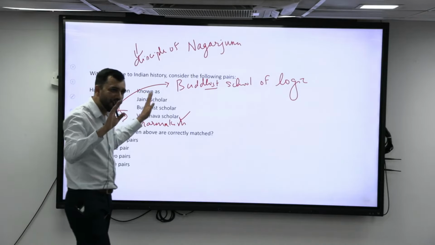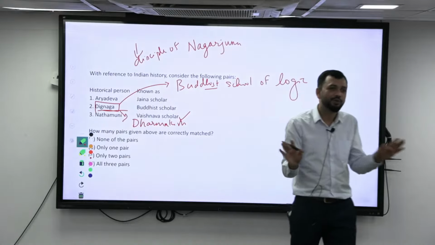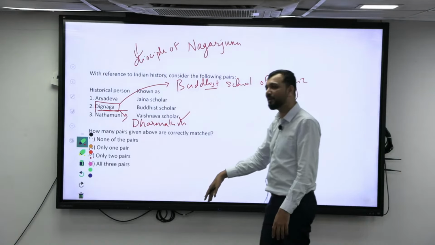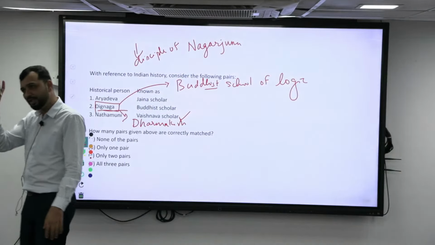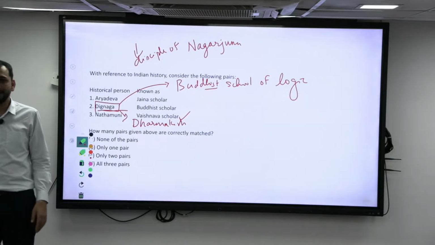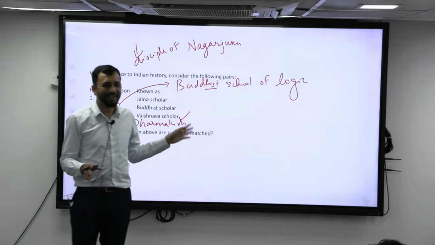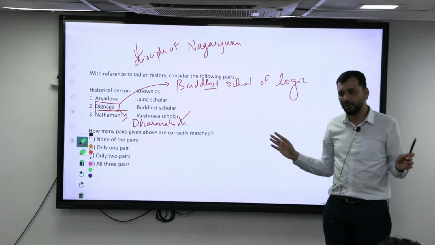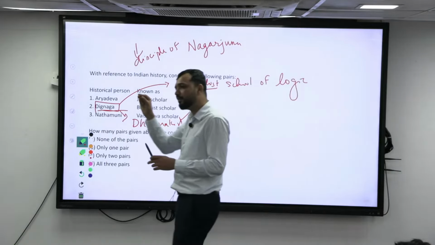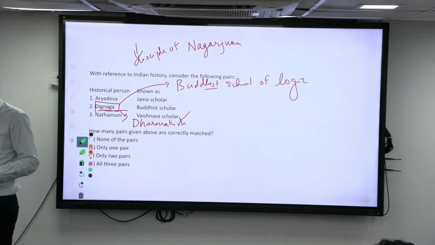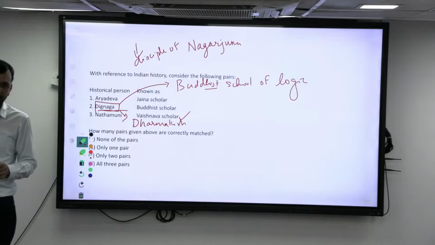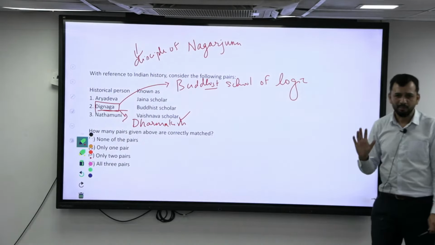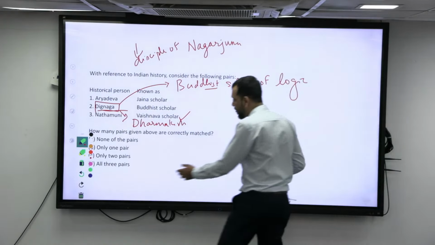Always understand that as long as it is not logical to remember all the things, you should not worry much. But Nagarjuna, if you miss, that is your mistake. His disciple Dignaga, if you are missing, or Aryadeva you are missing, then it is fine. But if you miss Nagarjuna saying, sir, you told us not to mug up most of the facts, that is not what I am saying. Don't go too deep into who is Aryadeva's disciple. That you don't need to worry about. Have the Madhyamika school, Nagarjuna, the concept of Shunyata, emptiness. So what Nagarjuna says is the concept of Shunyata, emptiness. There is nothing called one full; everything is relative. That is basically Nagarjuna's Madhyamika school. Basically you should have a broader understanding.